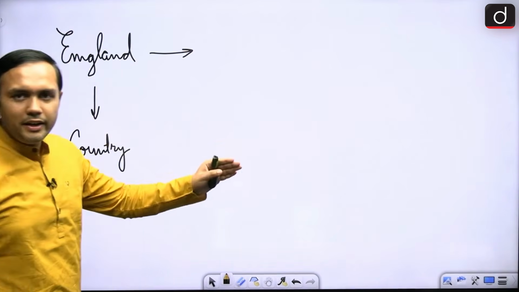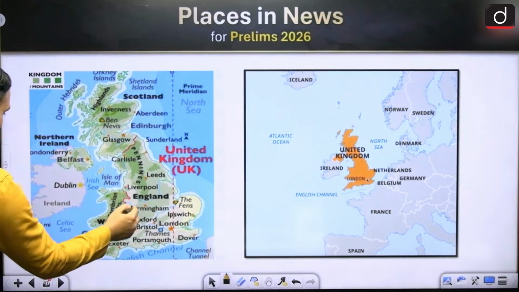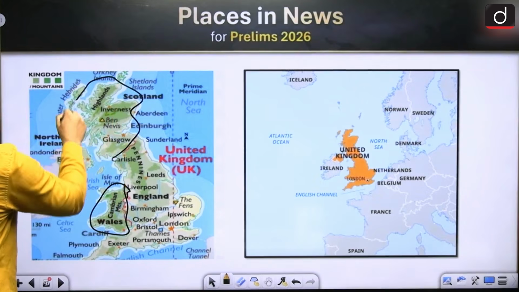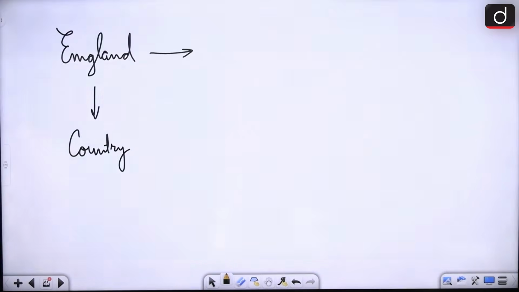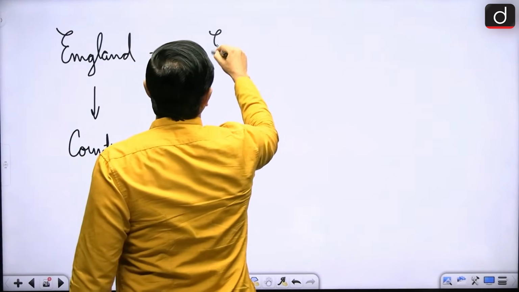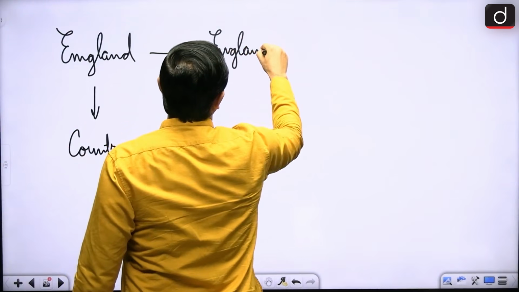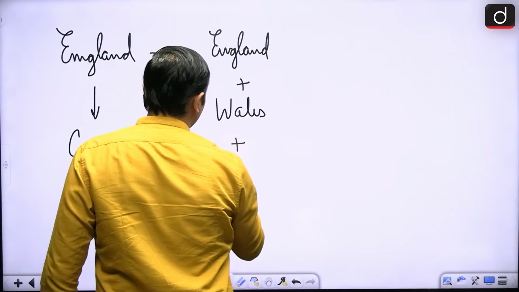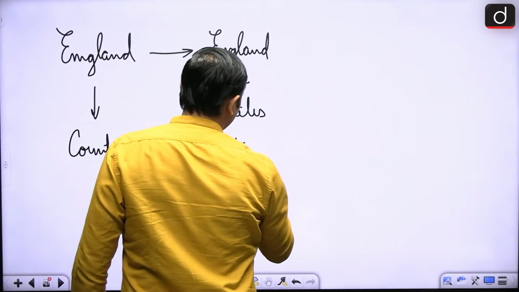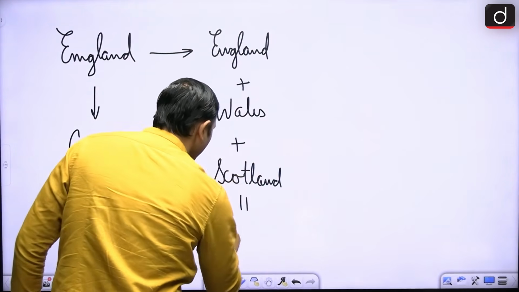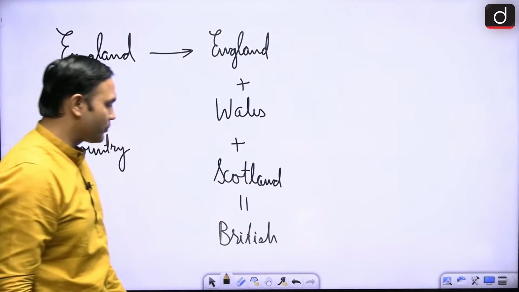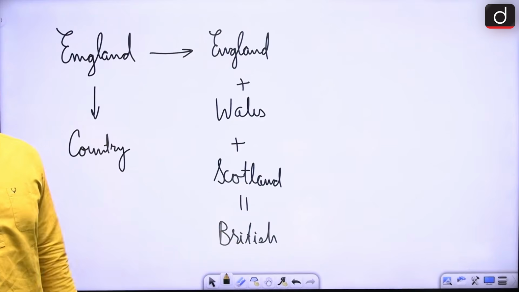When Wales, England, Wales and Scotland are connected, so England plus Wales plus Scotland, right? Then you will form the British Islands, right? So this is the British Islands.